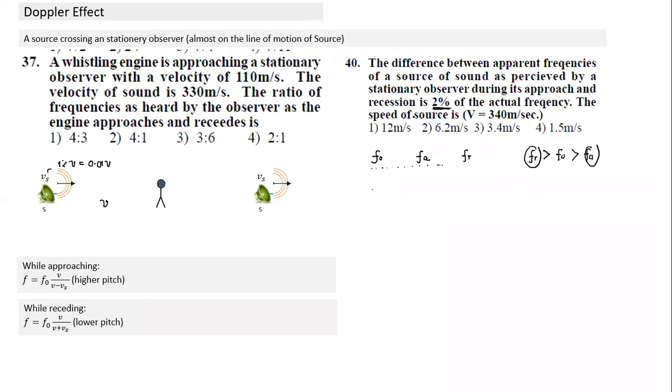To me, it appears very simple. If the change is 2%, actually what is happening is that the approach frequency is increasing by 1% over the actual frequency, and here it is a decrease of 1% over the actual frequency, since the numbers are small. That's why we find the difference in frequency is 2%. So the increase in frequency is 1%, and a 1% increase happens when the velocity is 1% of the speed of sound. So what has to be the speed of the source? The speed of the source has to be 1% of this, which is roughly 3.4 meters per second. That should be my answer.